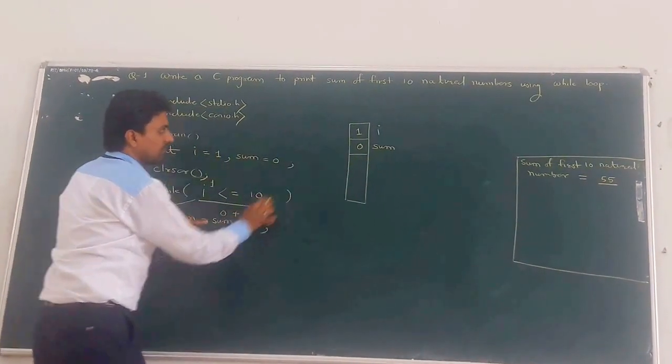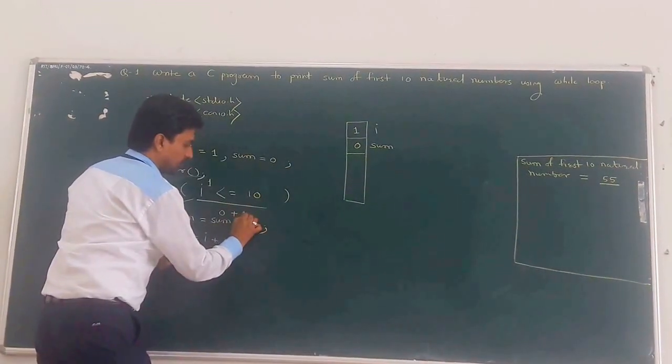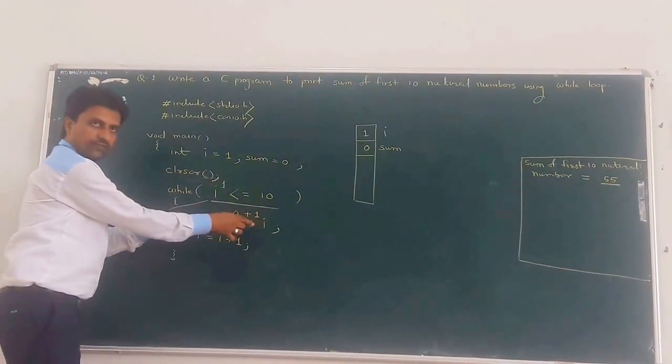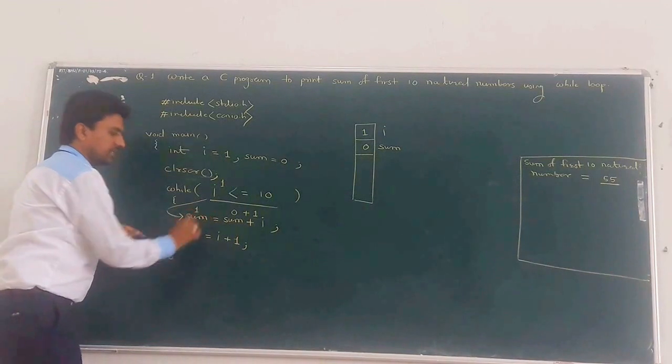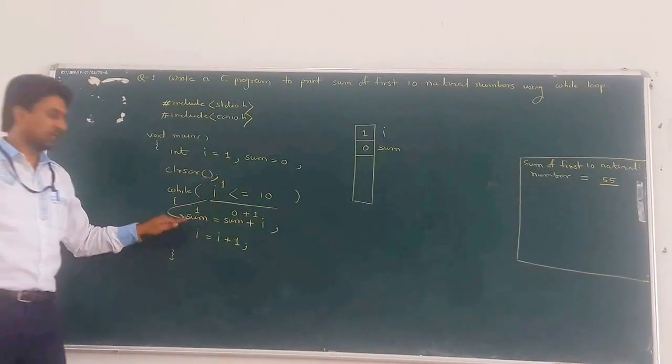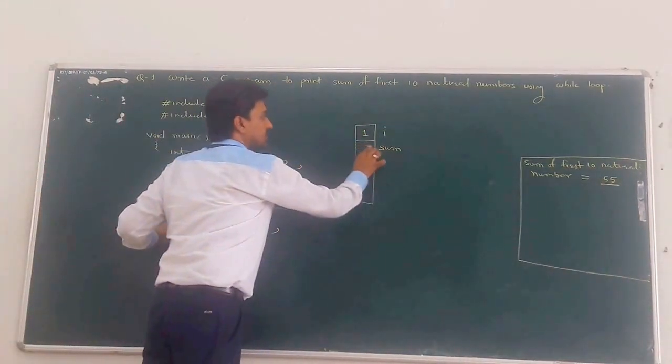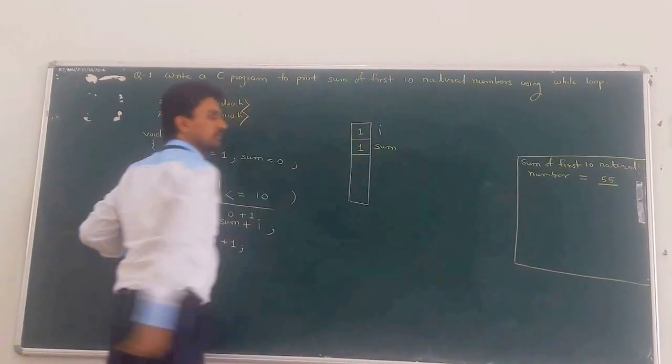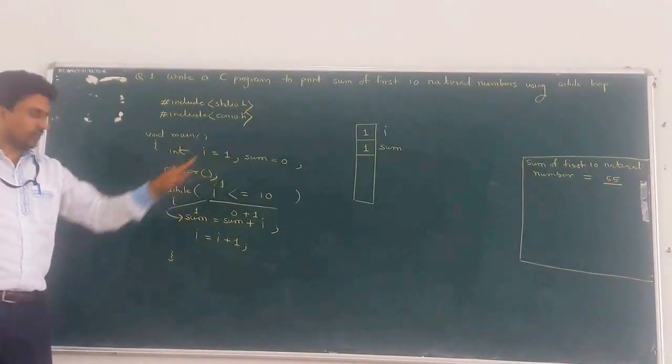Plus, what is the current value of I? That is 1, taken from the RAM. So 0 plus 1, what does it become? It becomes 1, stored into the sum variable. This sum variable is reflected on the RAM. That is, now sum becomes 1.